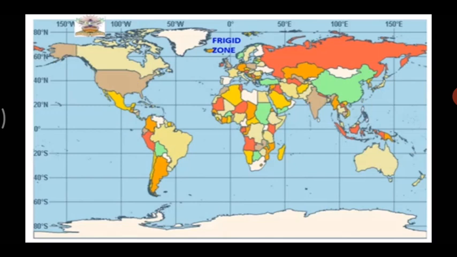Now the different natural regions which we are going to study in this chapter are the tundra region, the taiga region, the grasslands, the hot desert region, and the equatorial region. Now, as we said, they are based on the different latitudes, the imaginary lines. Now, see, children, 0 degree. Here is the equator. And we have learned that near the equator, it's very, very hot. So, between 5 degrees north and 5 degrees south of the equator, we have the equatorial region.